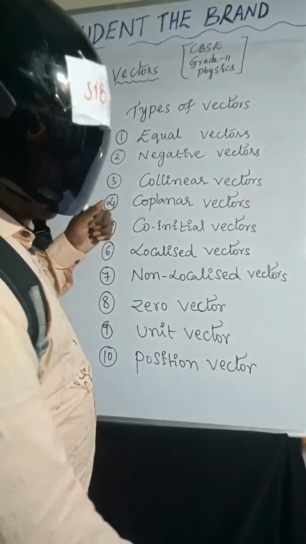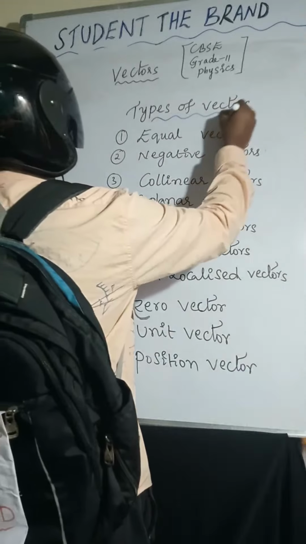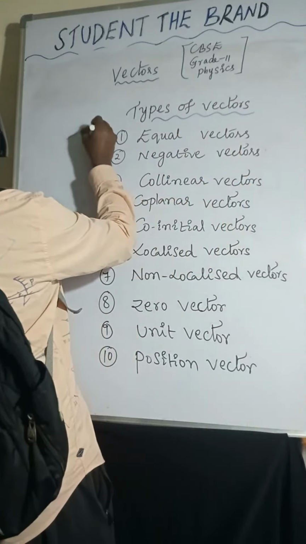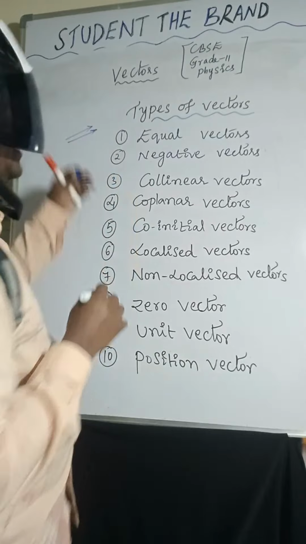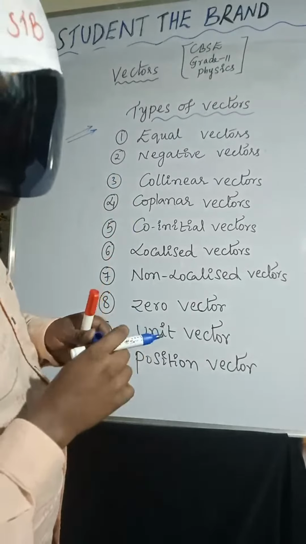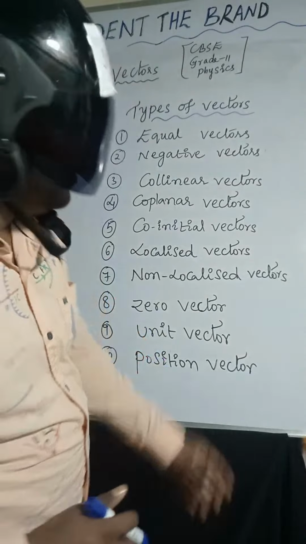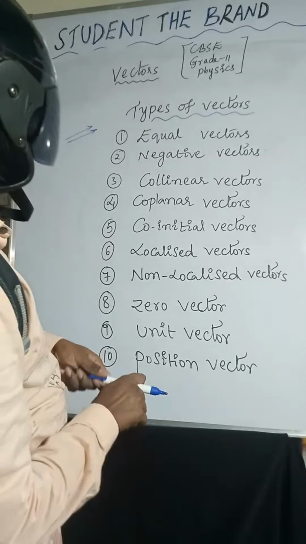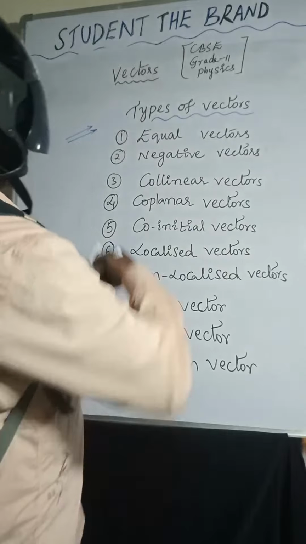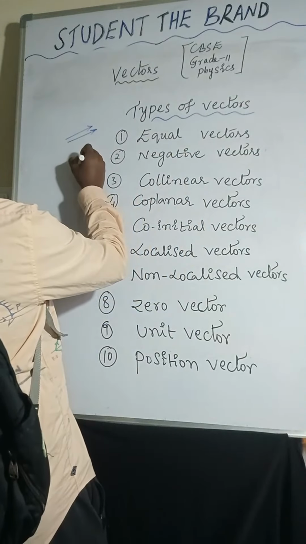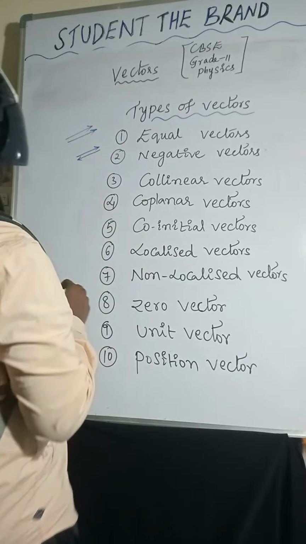Types of vectors. Equal vectors: the vectors whose magnitude and direction both are equal are called equal vectors. Coming to the negative vectors, the vector whose magnitude is equal but having opposite direction.